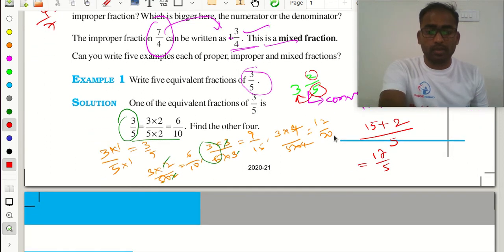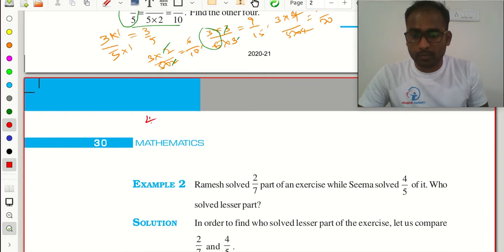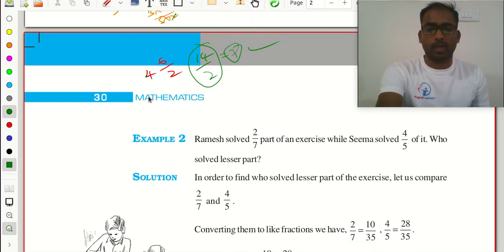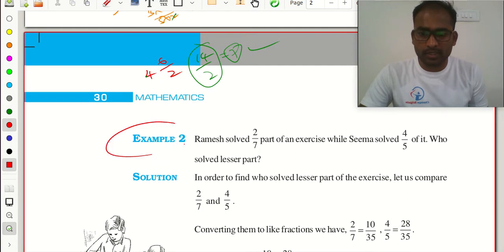I will discuss one more example here: 4 6 by 2. So 2 fours are 8, 8 plus 6 is 14. 14 by 2 is 7. Clear? Now you understood how to convert a mixed fraction to an improper fraction. Next we will discuss this example problem.